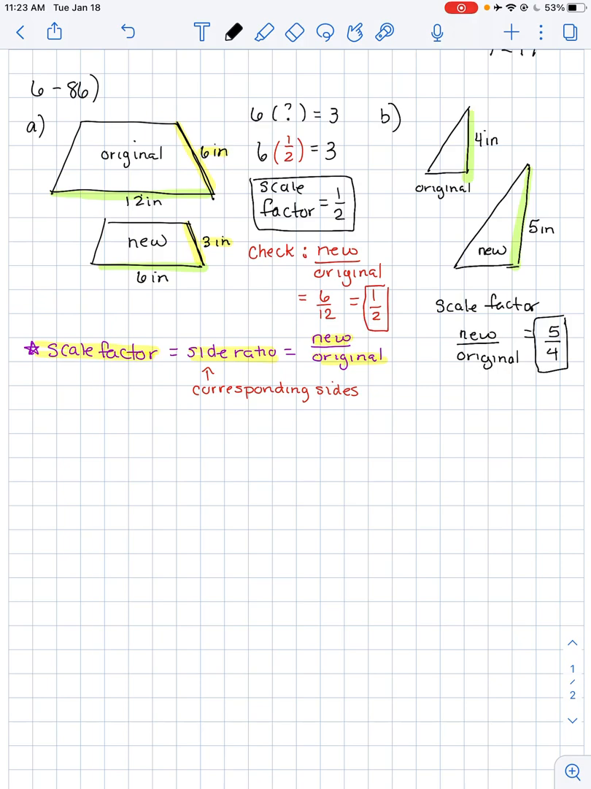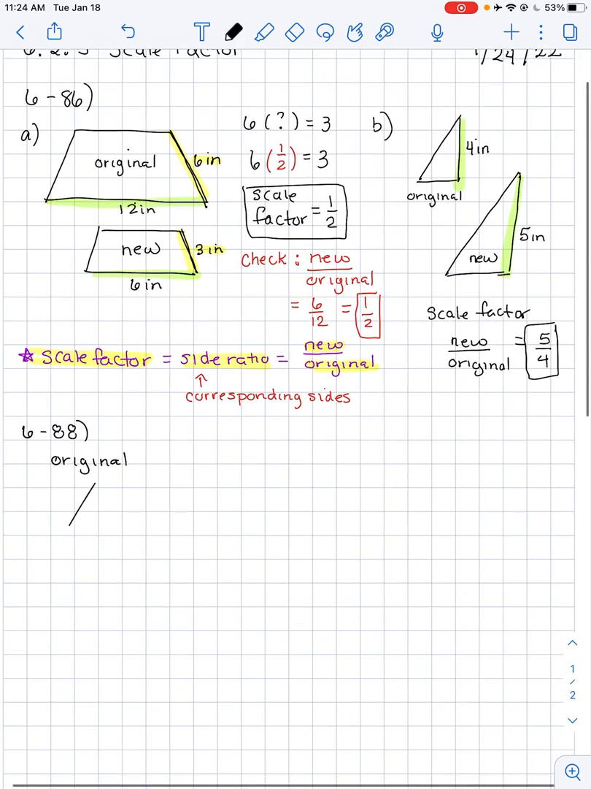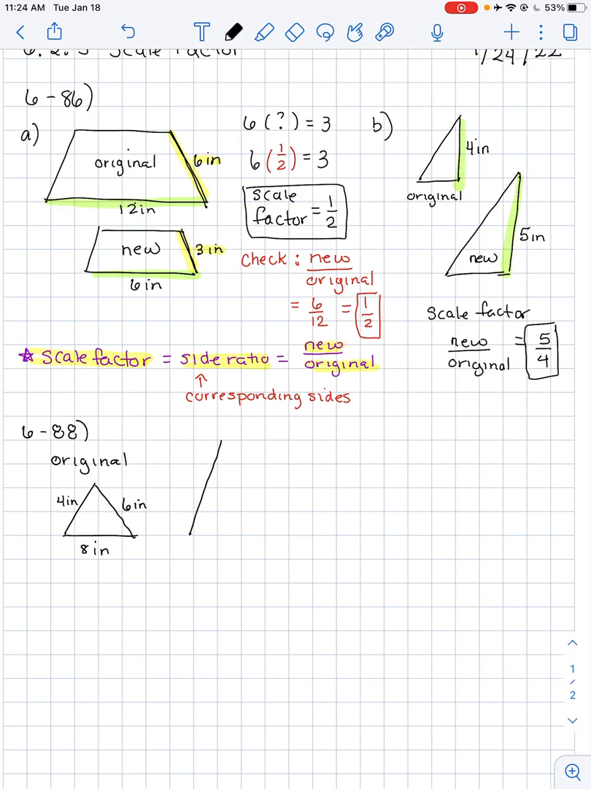6-88. 6-88 gives us two triangles, and they give us actually all the side lengths. So let's go ahead and draw those two triangles. So the first one they give us is the original, and it is actually smaller than the new one. So let's draw this original, and it gives us sides of 4 inches, 6 inches, and 8 inches. My drawing is not to scale, so I know my sides look very similar. They're actually different lengths.